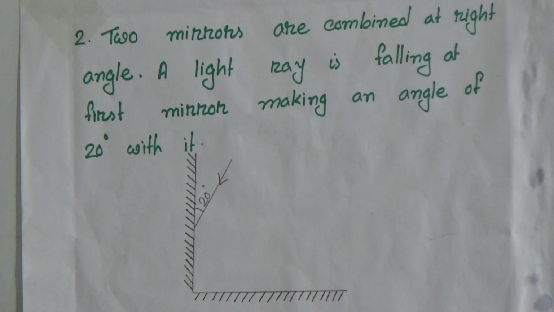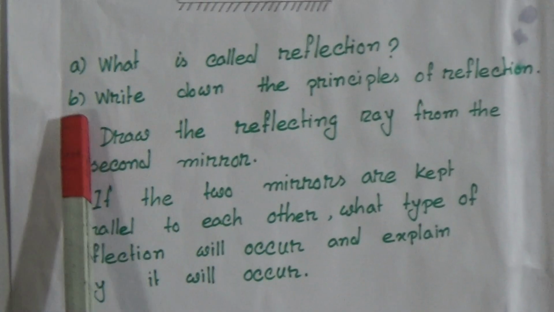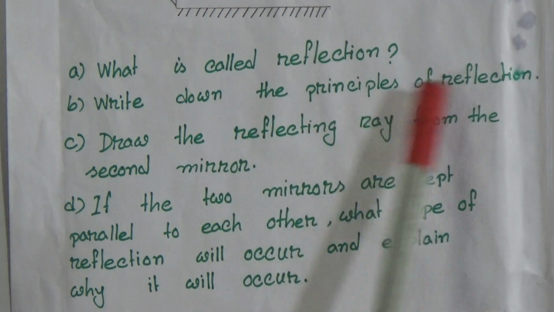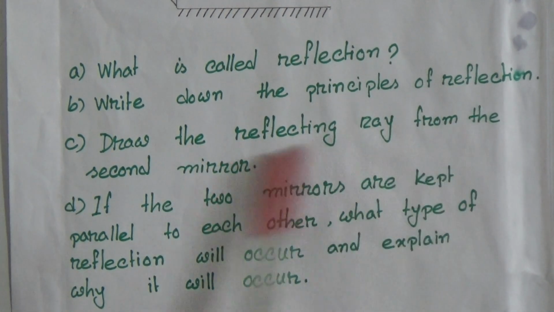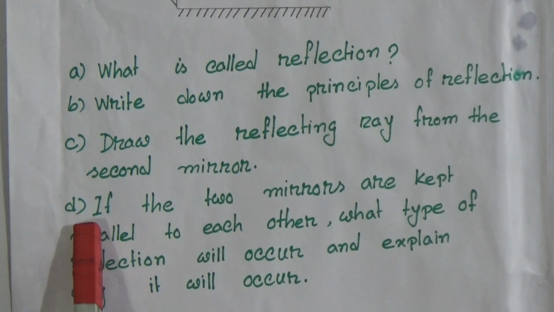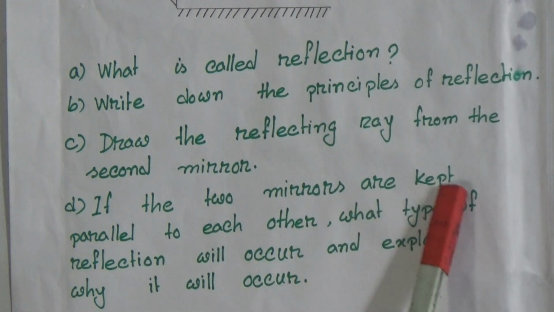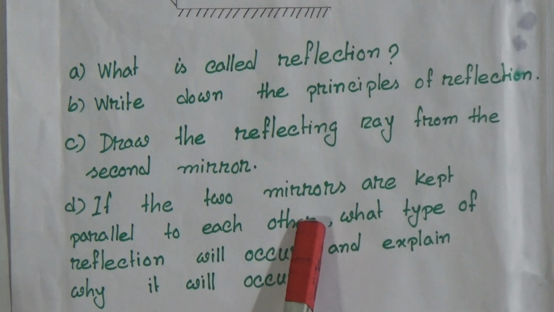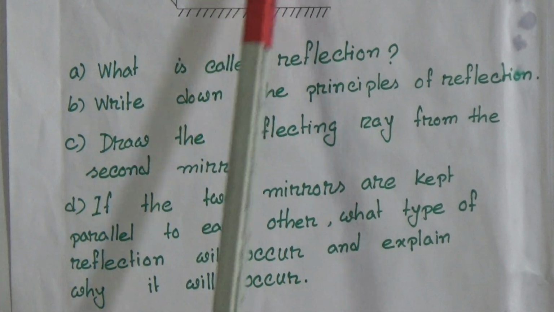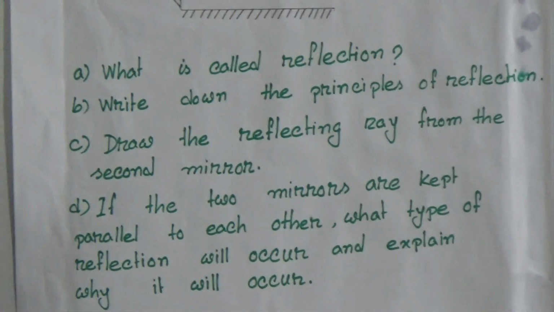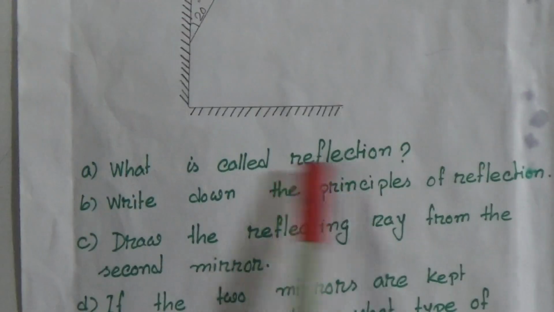Question number A, what is called reflection? Number B, write down the principles of reflection. Number C, draw the reflection ray from the second mirror. Number D, if the two mirrors are kept parallel to each other, what type of reflection will occur, and explain why it will occur. So this is the question, and now we will read the answer. Number A, what is called reflection?